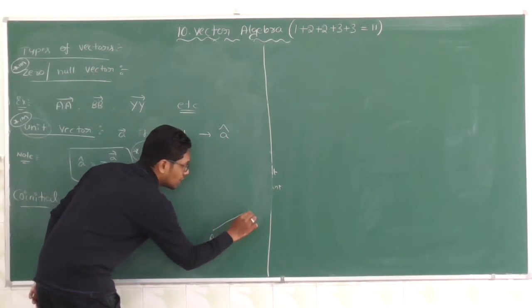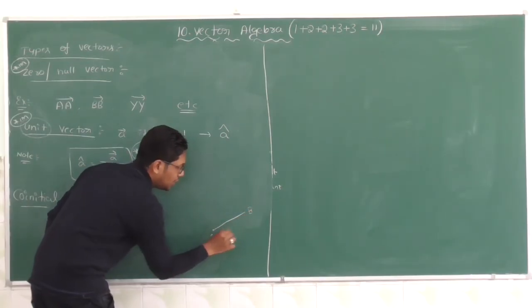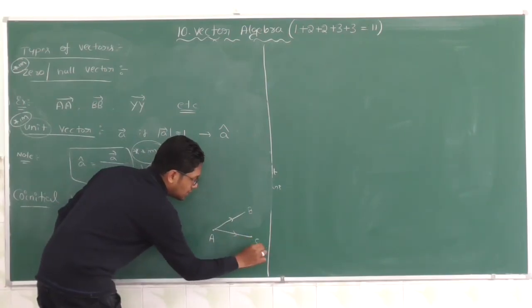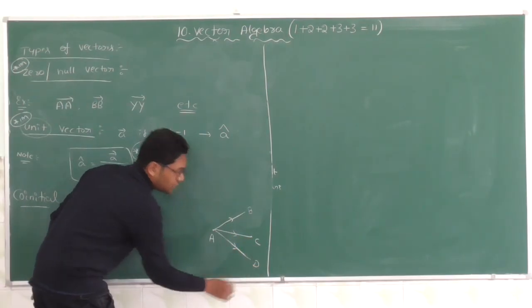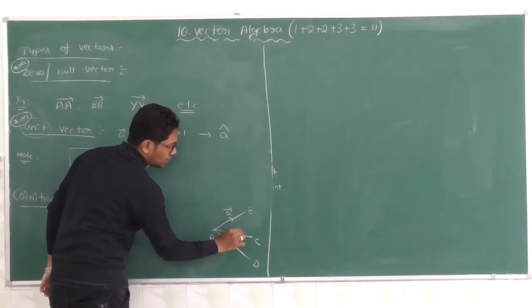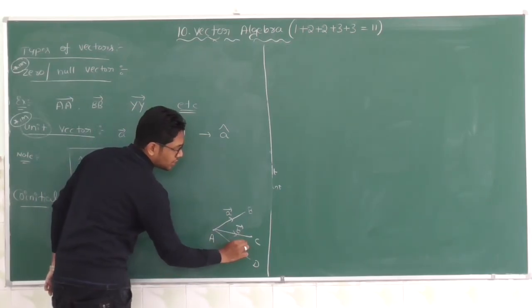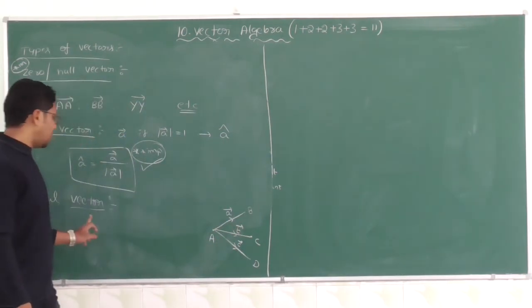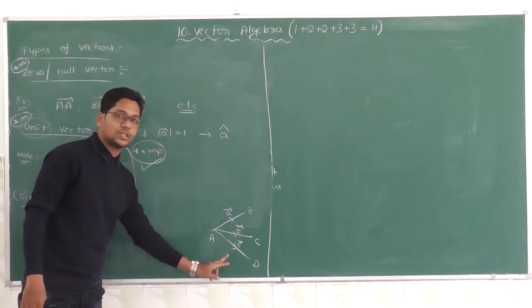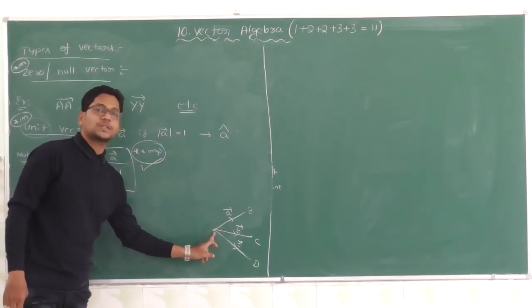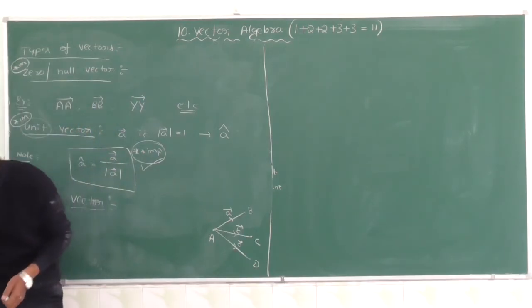It has a terminal point B, and it is a vector AB, and it is a vector AC. AB vector, I will take it as A vector. AC vector, I will take it as B vector. Two or more vectors are said to be co-initial vectors if the initial point is same.